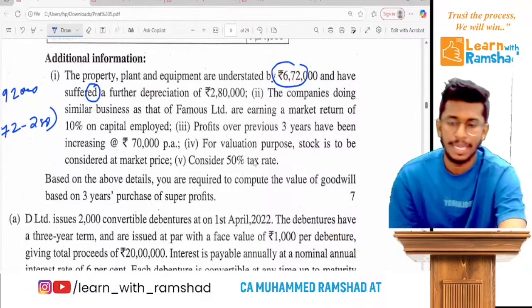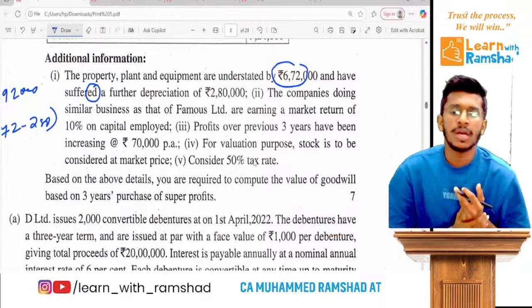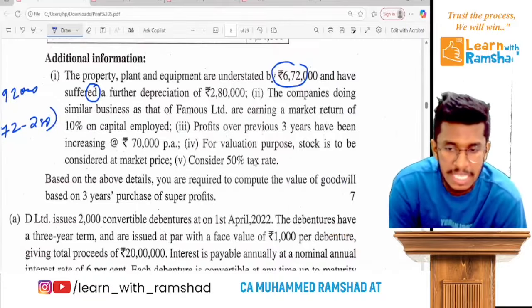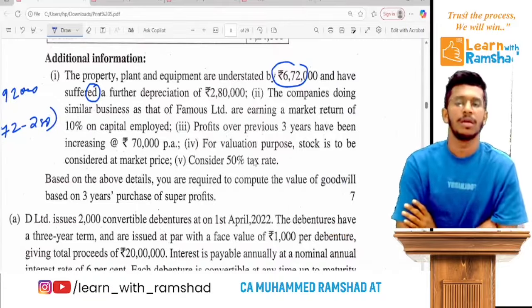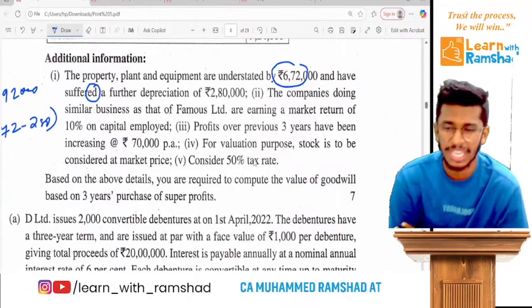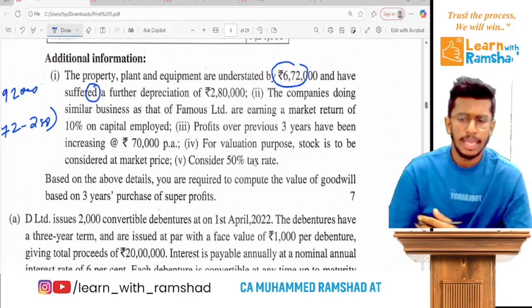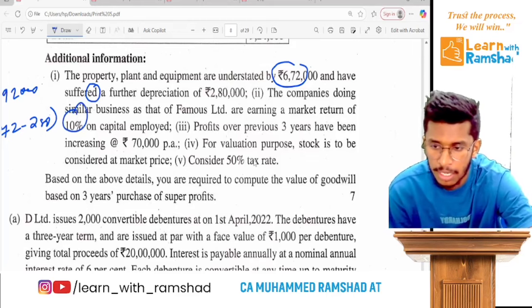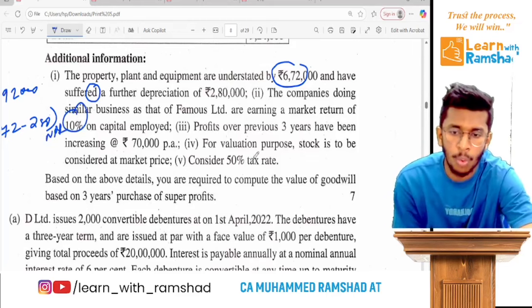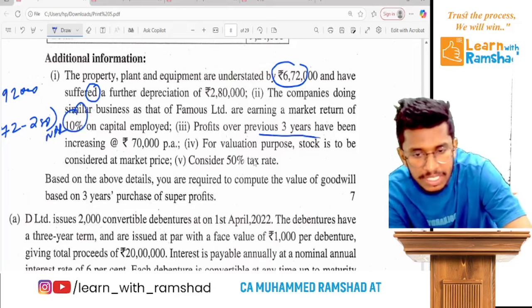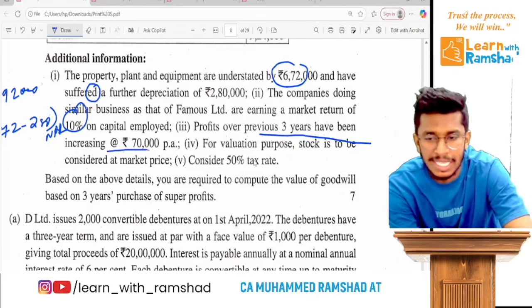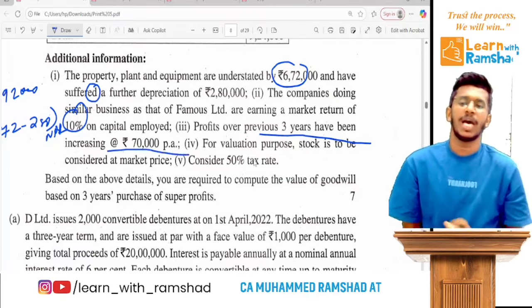Now plainly read the question. The companies doing similar business as that of Famous Limited are earning a market return of 10% on capital employed. That's the NRR. This is the NRR. Clear? Okay.